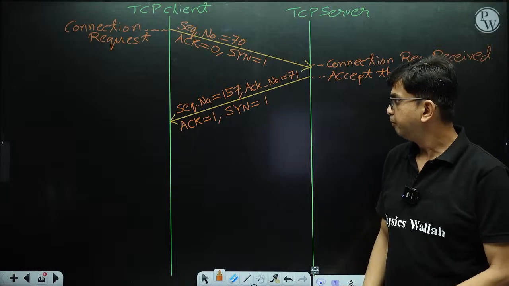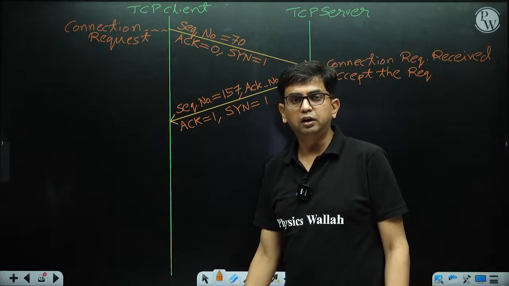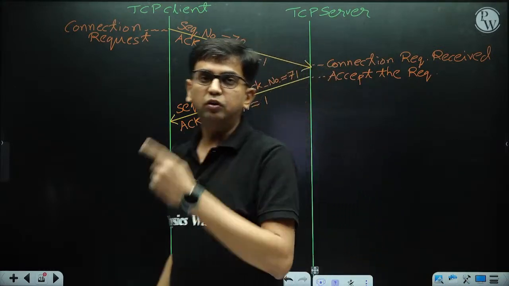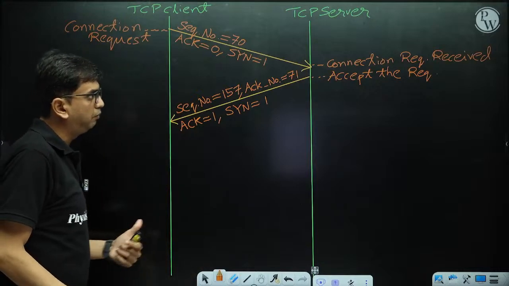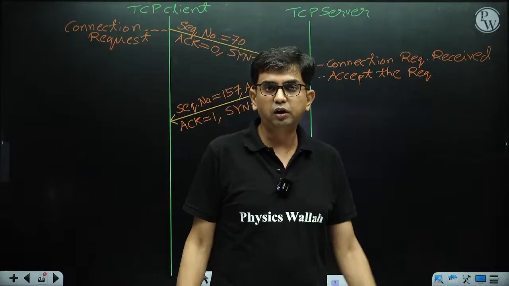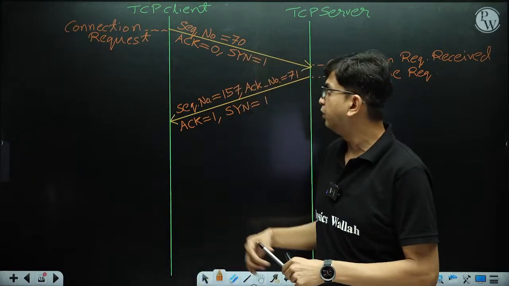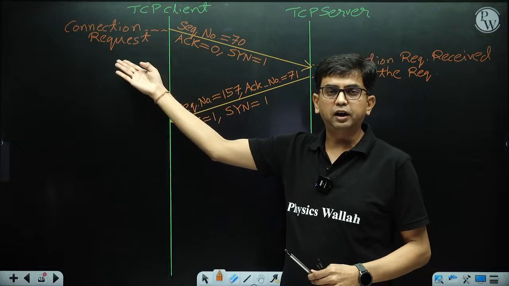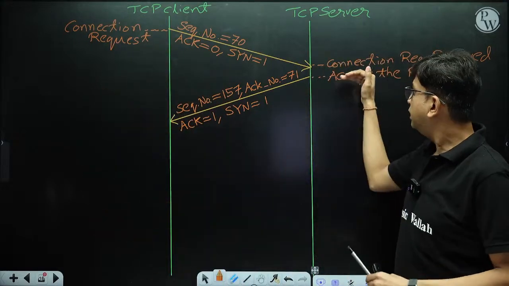Now what happened here? The client received the accept message. So the request is accepted. Basically it sent the connection request and it received the accept message.